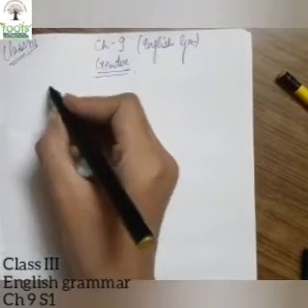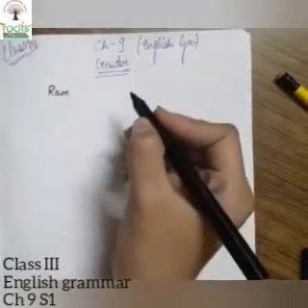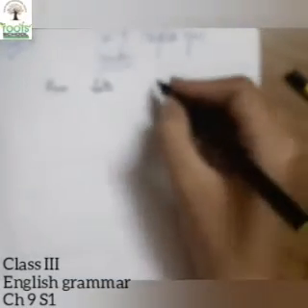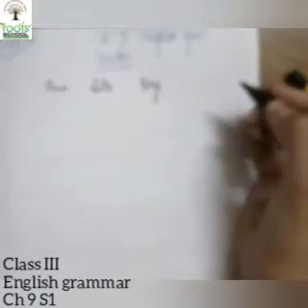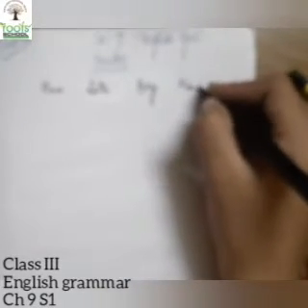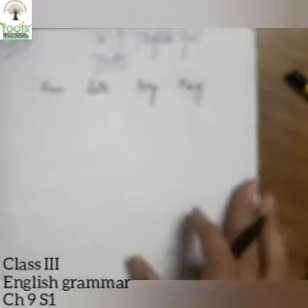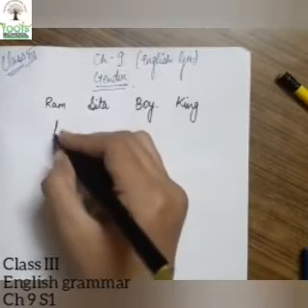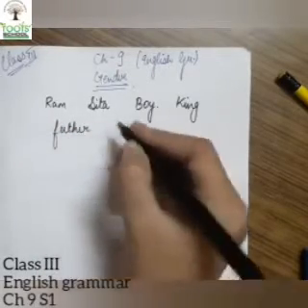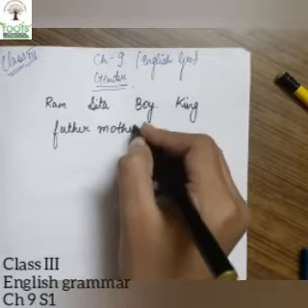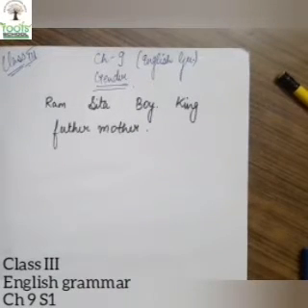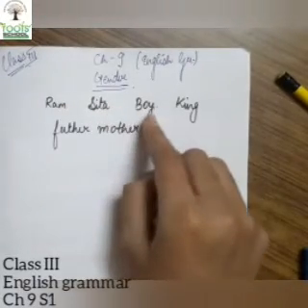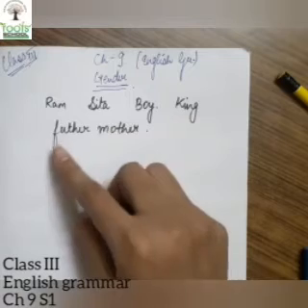For example, you say Ram, you say Sita, you say boy, sometimes you say king, then father, mother. So we call some people by their names, or we say commonly a boy, king, father, mother.